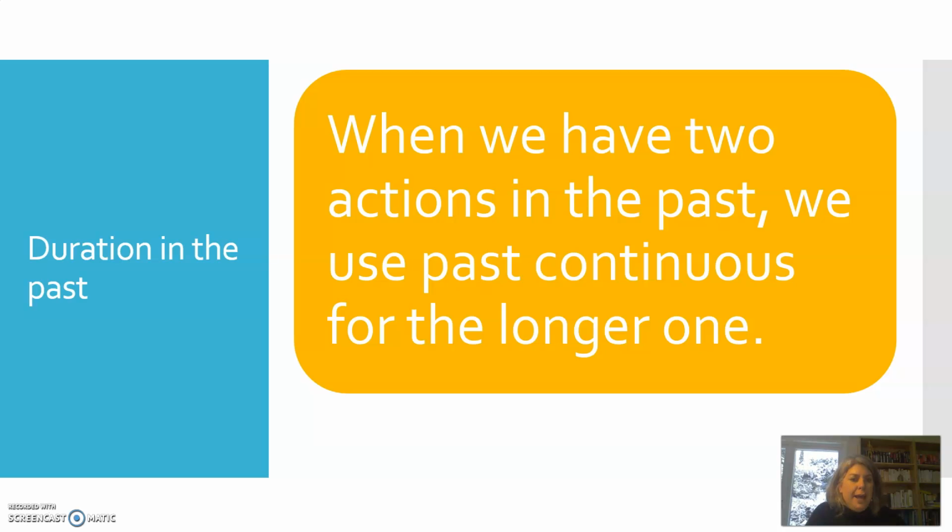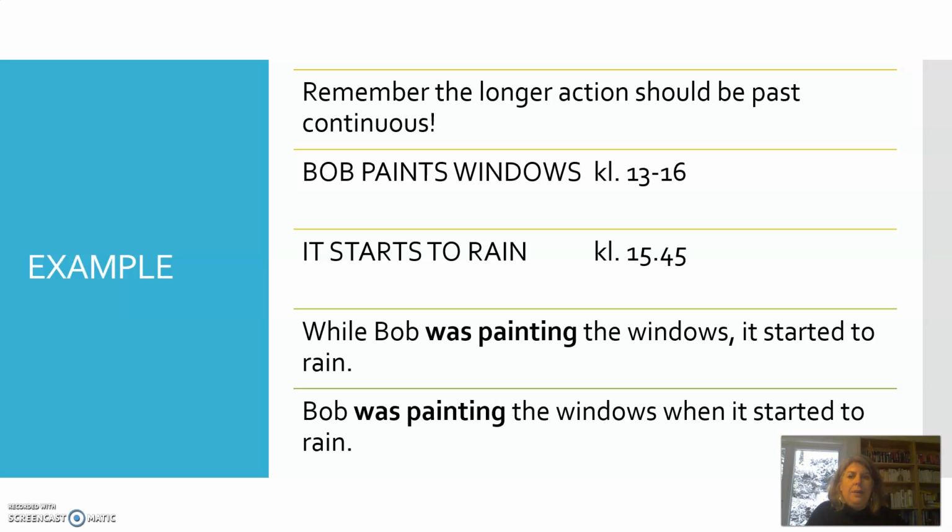When we have two actions in the past, for example, I was singing and my wife came home, we use past continuous for the longer one. Okay, so there were two things happening, singing and wife came home, but singing was something that happened over a longer period of time. Wife came home did not take so long. That was just a short one. Okay. Here's another reminder. Remember, the longer action should be the past continuous.